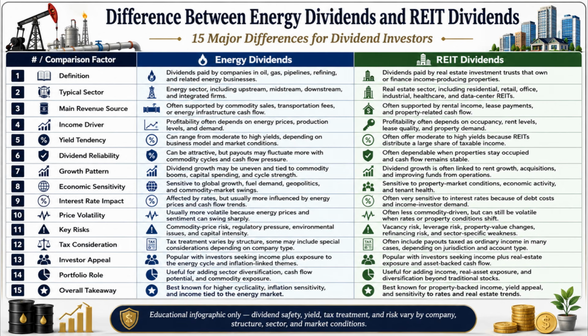Number 12. Energy dividends can have tax treatment that varies by structure, and some may include special considerations depending on company type, whereas REIT dividends often include payouts taxed as ordinary income in many cases depending on jurisdiction and account type.